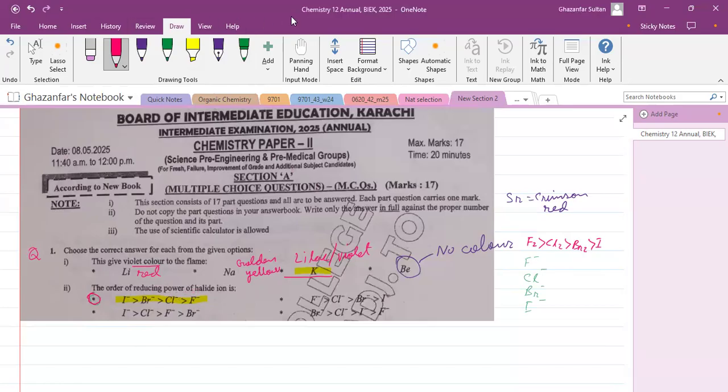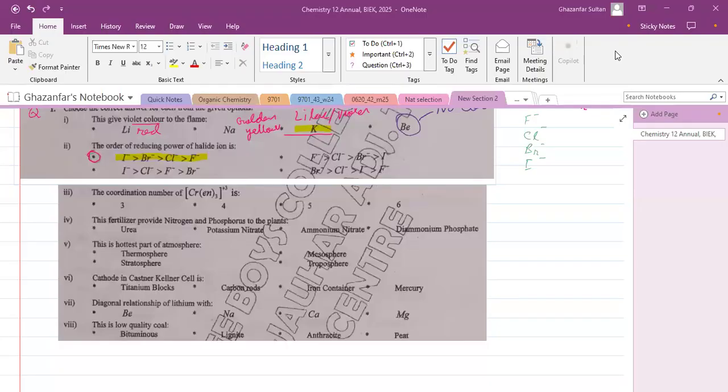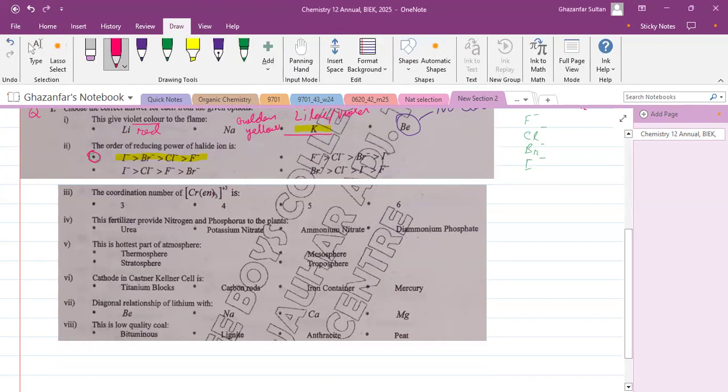Okay, now see the next question. The next question is about coordination number from transition metals. The compound is Cr(en)3, overall charge is +3. So they are asking about the coordination number.